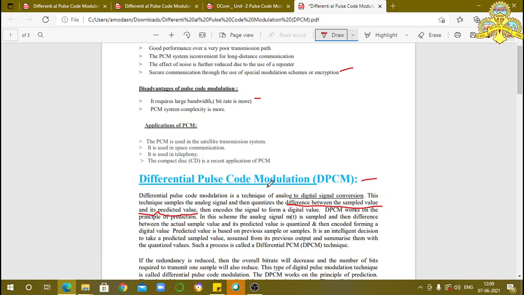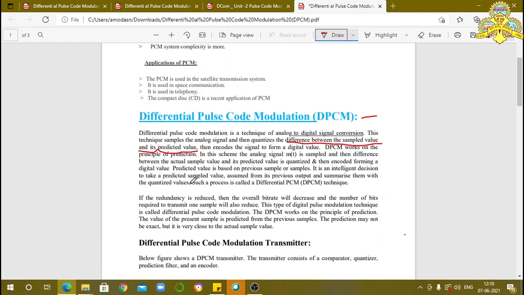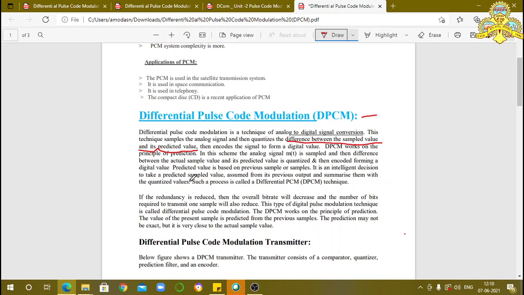Its name indicates it is a pulse code modulation, but it is differential. It finds the difference between the two signals. How does it find the difference? See here, differential pulse code modulation is a technique for analog to digital signal conversion, same as PCM. This technique samples the analog signal and then quantizes. Till this, the process is the same as PCM. The difference between the sampled value and its predicted value is then encoded.